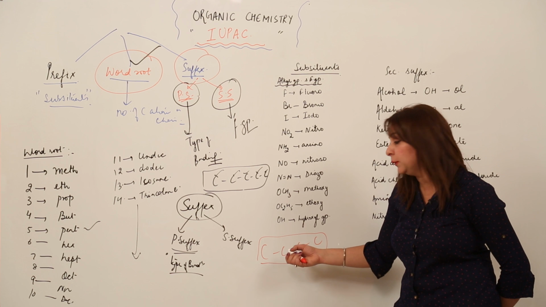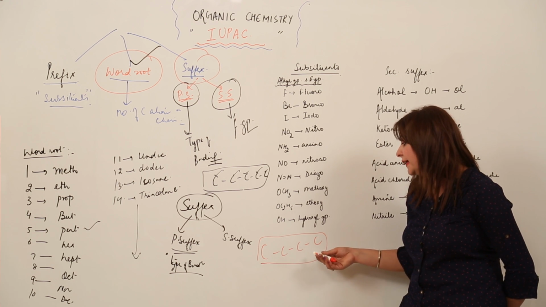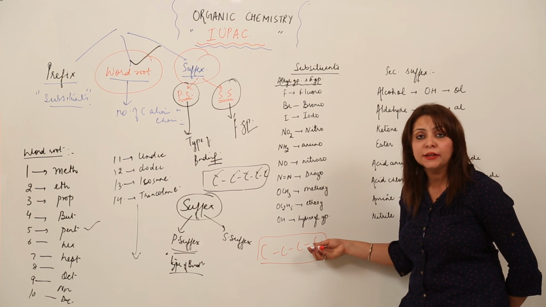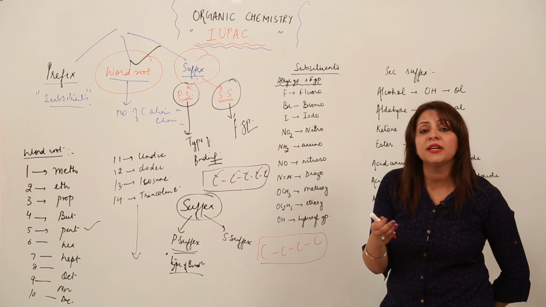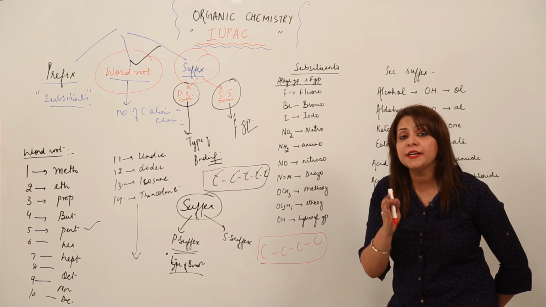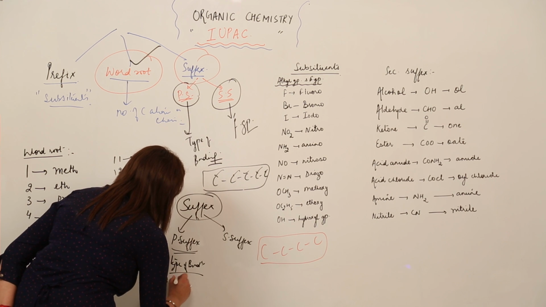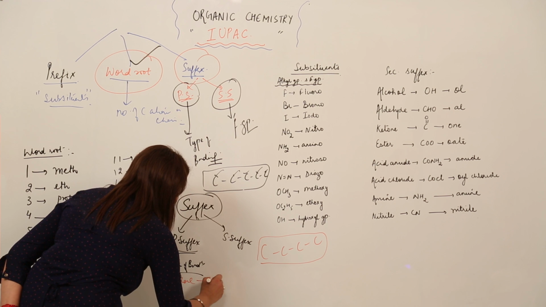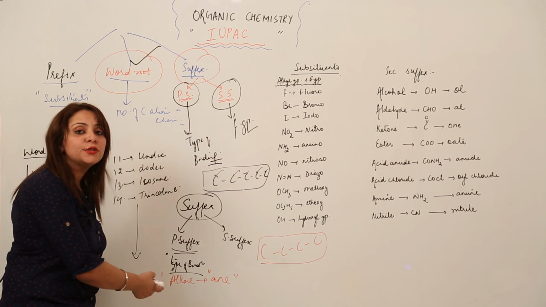Yes, it is a single bond. See, C-C is a single bond. Here is also a single bond between C and C, and here again you see a single bond. So the primary suffix will indicate a single bond only, right? And we know that a single bond falls in the category of alkane, and the suffix we use for alkane, you already know, is ane. So that is what we are going to use.